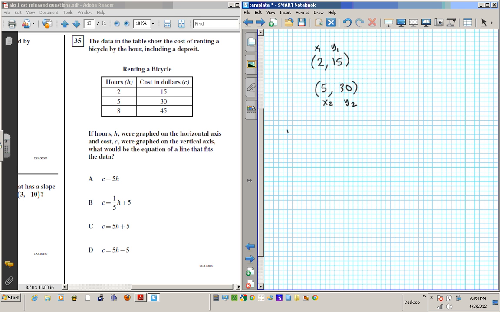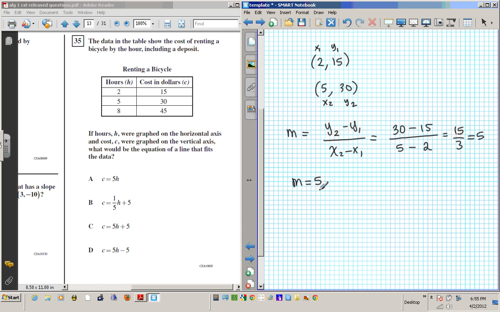To find m, you're going to do y2 minus y1 all over x2 minus x1. Okay? So y2 is 30 minus y1, which is 15, divided by x2, which is 5, minus x1, which is 2. When you do the math, you're going to end up with 15 over 3, which is 5. So our m equals 5.